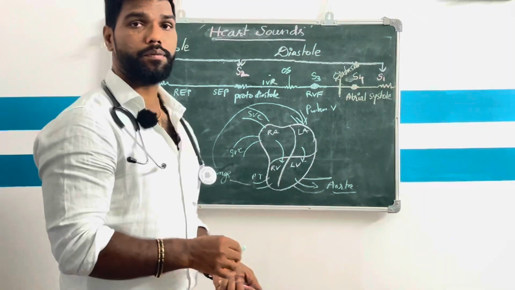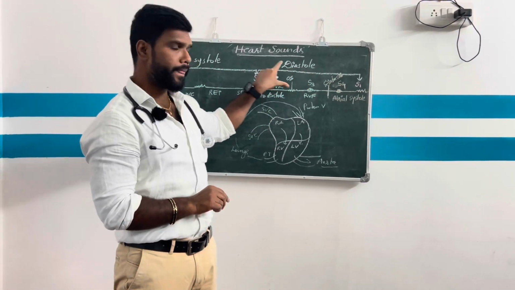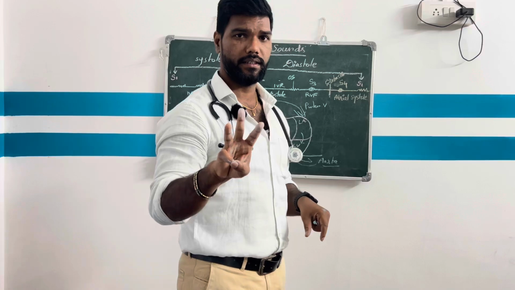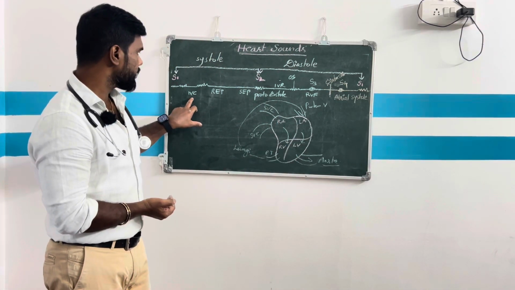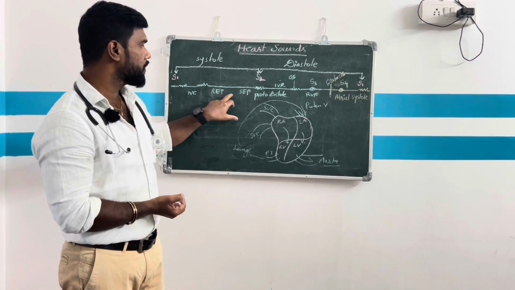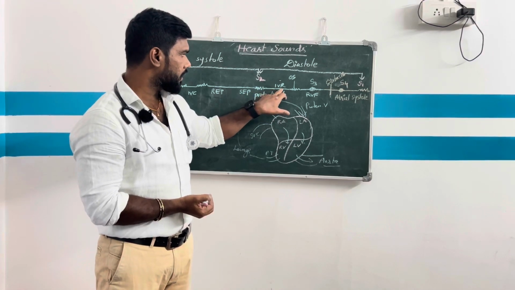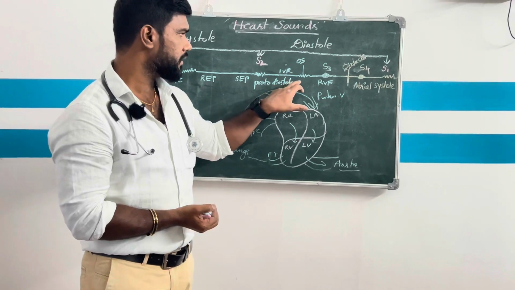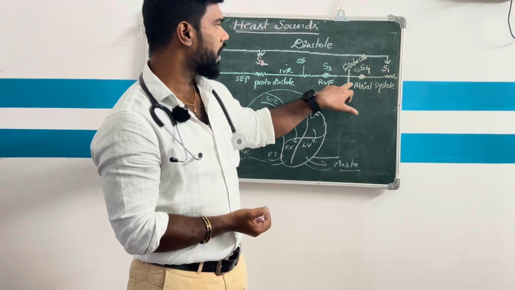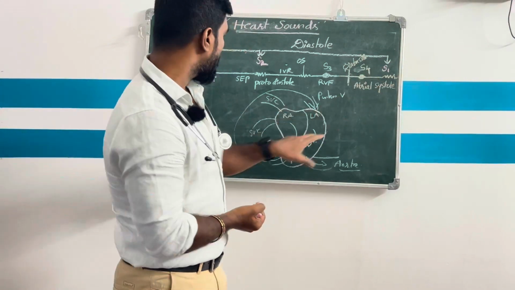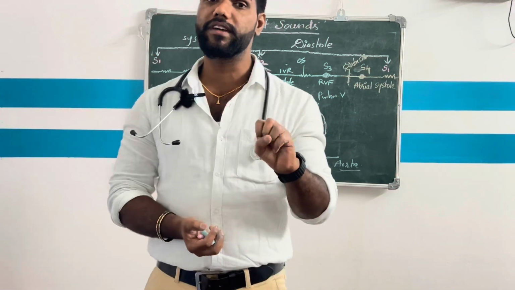Then, when are the heart sounds produced? See here, in the systole and diastole. In the systole there are three phases: isovolumetric contraction, rapid ejection phase, slow ejection phase, protodiastole, and the isovolumetric relaxation, then the rapid ventricular filling and the atrial systole. These are all the components we have studied in the events of the cardiac cycle.